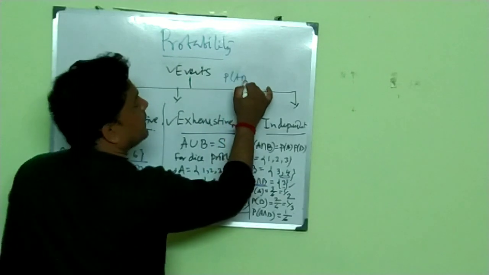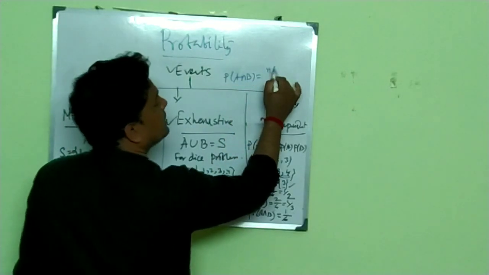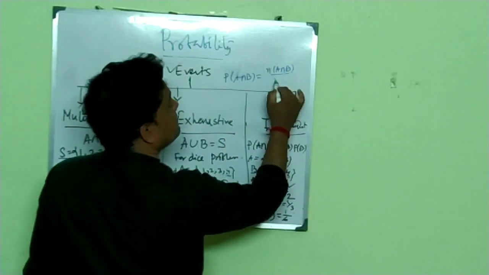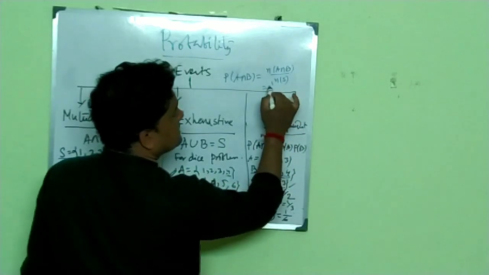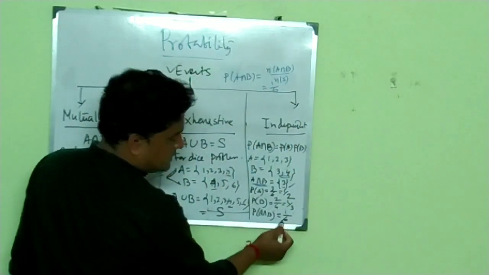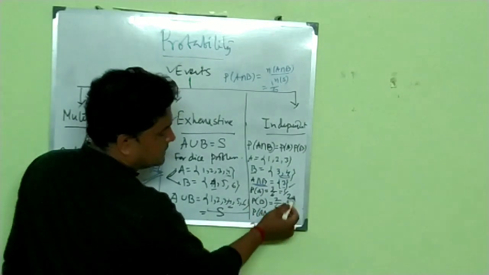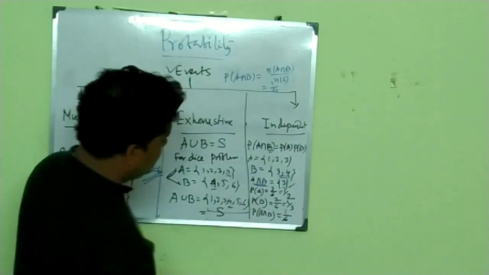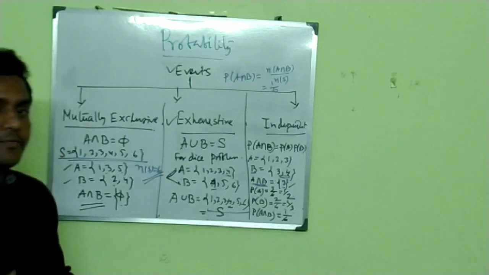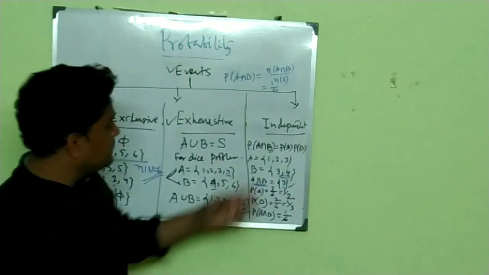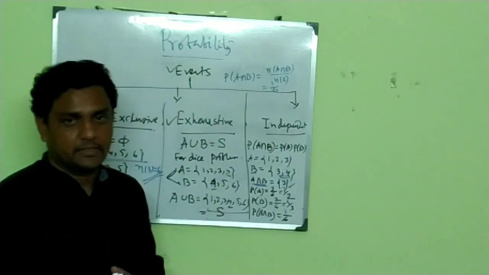P of A intersection B is equal to N of A intersection B by N of S. So N of A intersection B means 1, so 1 by 6 here. Now P of A into P of B, you will get 1 by 2 into 1 by 3, that is equal to 1 by 6. So finally you will get P of A intersection B is equal to P of A into P of B. That means these two events are independent events.